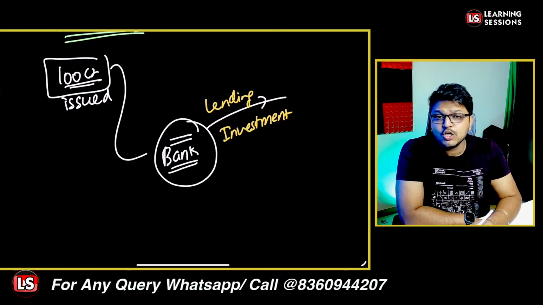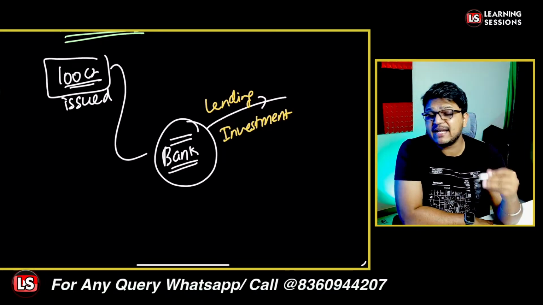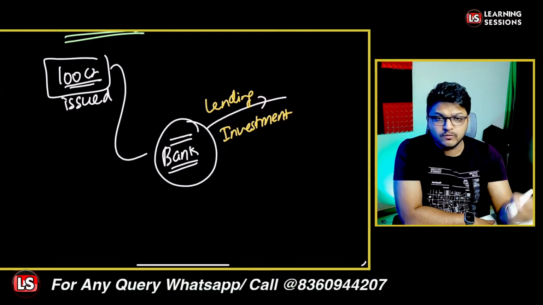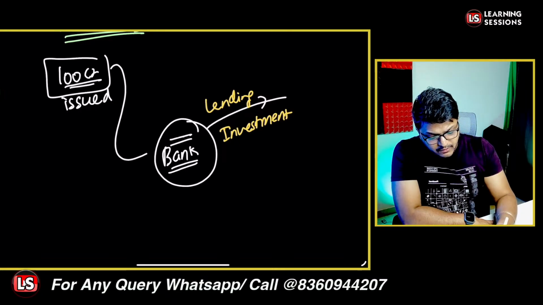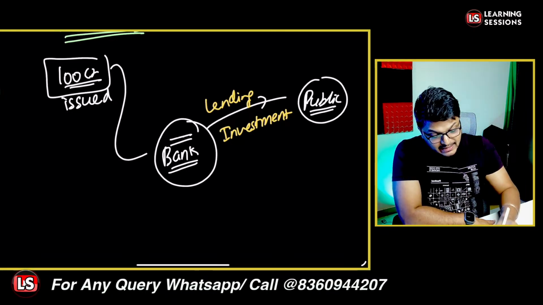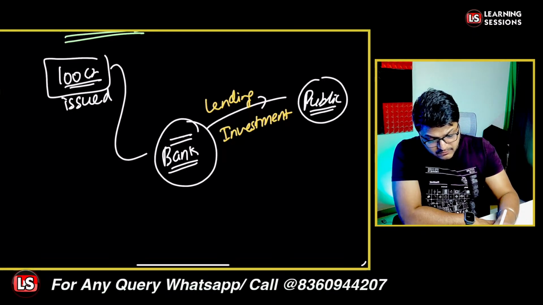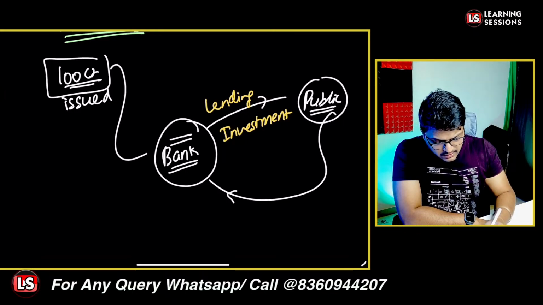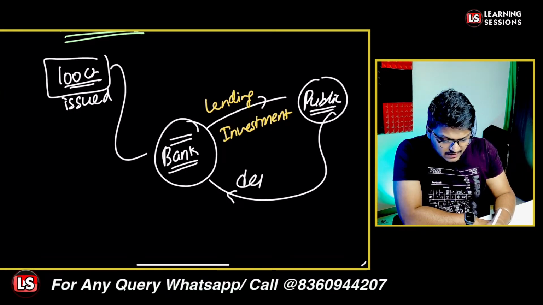That's the main case. Now once the bank has lent the money to the public, the public to whom the loans have been sanctioned will once again be depositing the money with the bank.